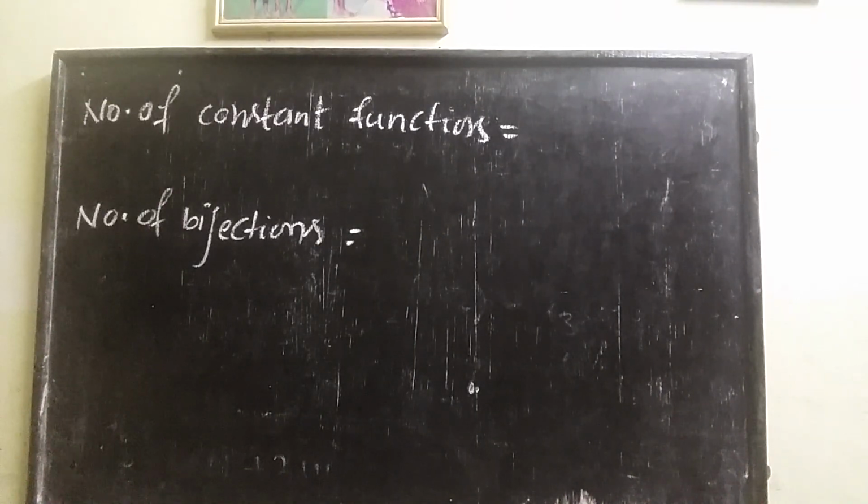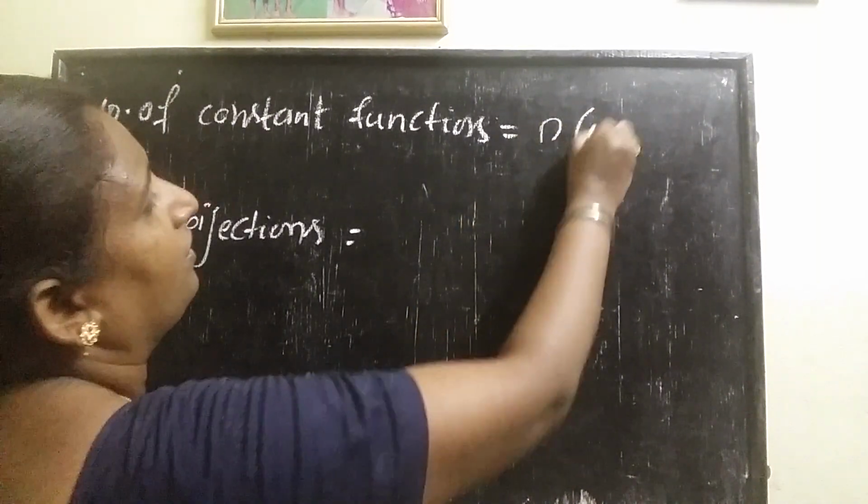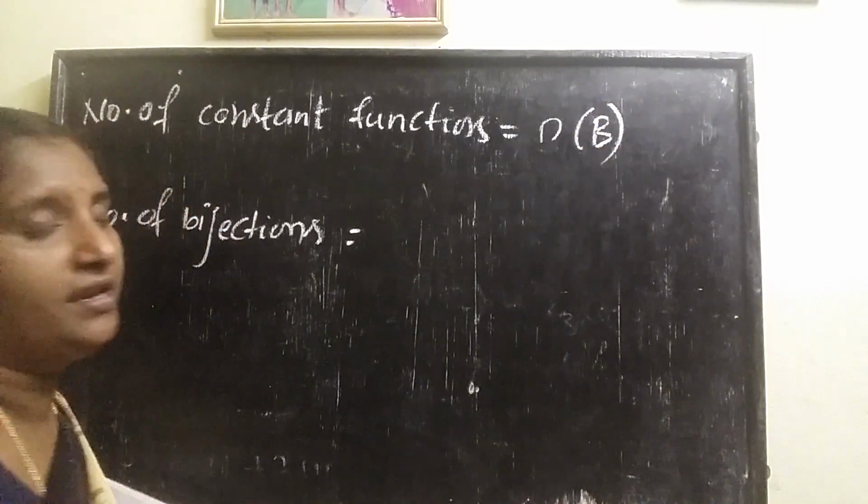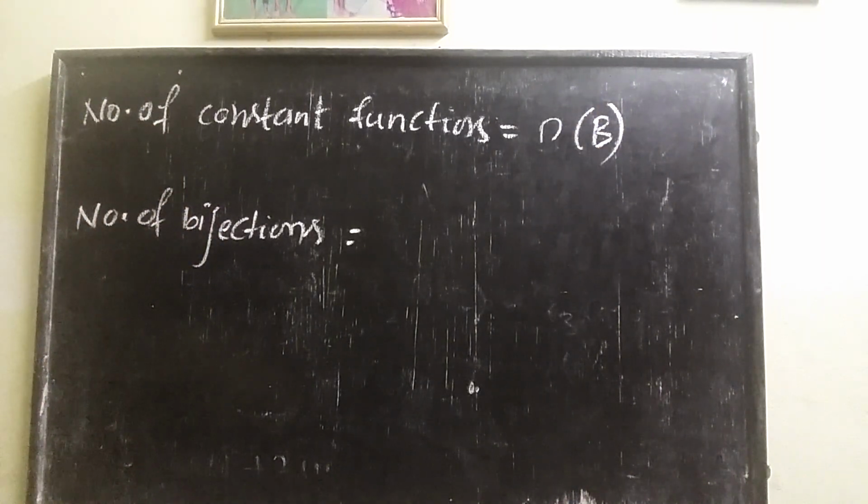The next two formulas. Number of constant functions is nothing but n(B). How many elements are in the codomain, that many constant functions will exist.